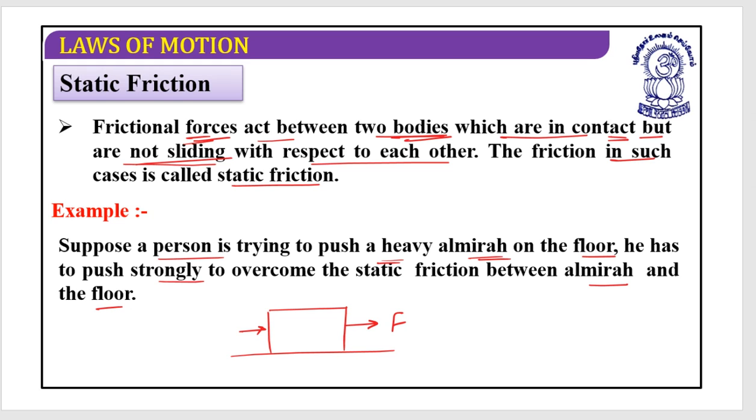In this situation, the friction between the surface and the almirah is very high, so that it is just not sliding. Then we can say that the friction between this object and the floor is static friction. I hope the things are clear.